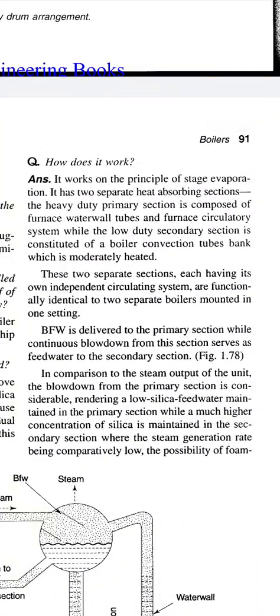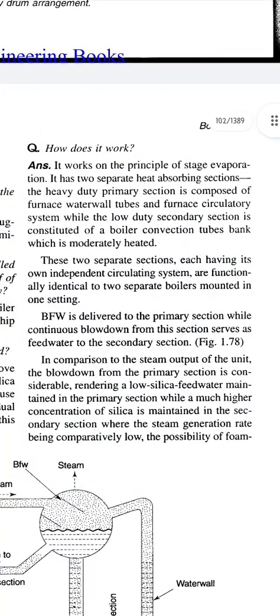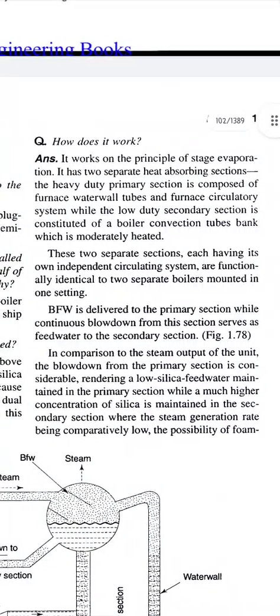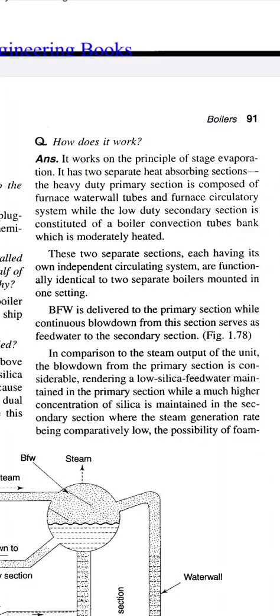How does it work? It works on the principle of stage evaporation. It has two separate heat absorbing sections. The heavy duty primary section is composed of furnace water wall tubes and furnace circulatory system, while the low duty secondary section is constituted of boiler convection tubes, tube banks which are moderately heated.